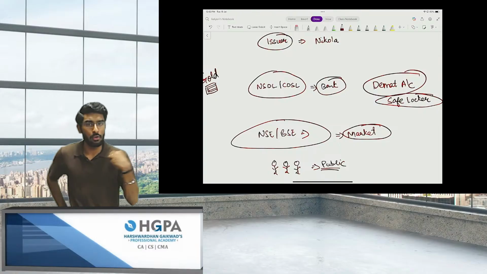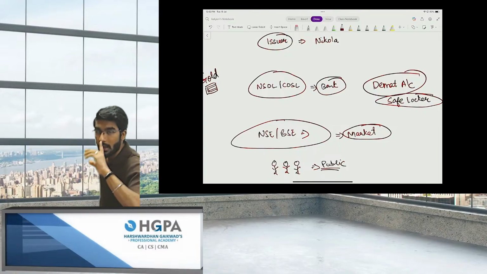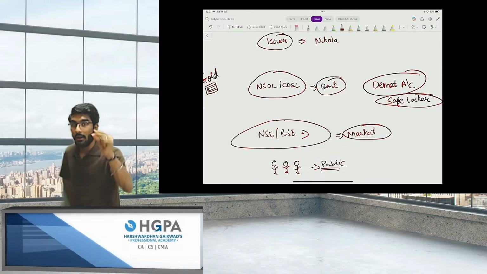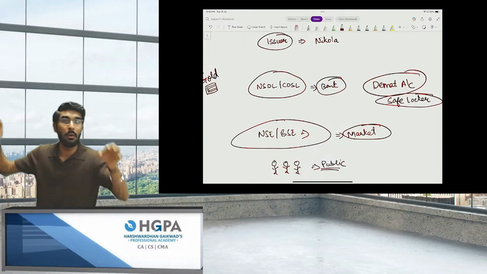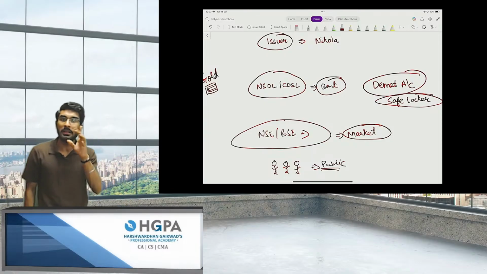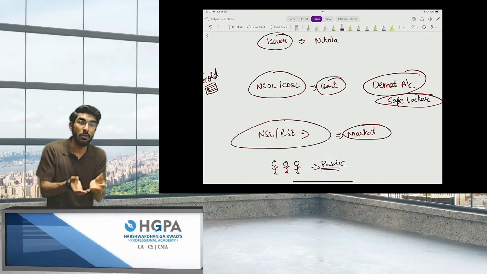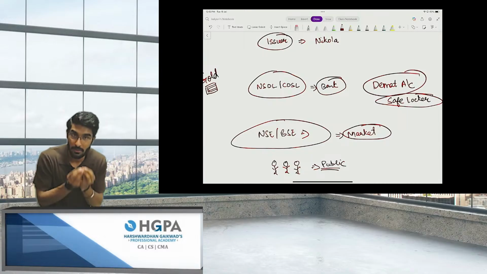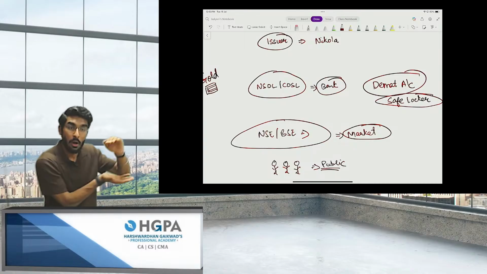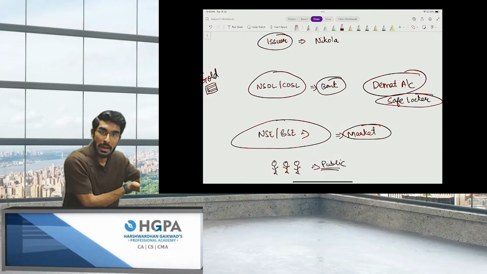You had invested in Nikola company. Now, Nikola company is giving you shares. Shares today are not in physical share certificates. Today, they are in electronic format. Now, where will you store those electronic share certificates? You will store the electronic share certificates in a locker, and the locker is called a demat account.